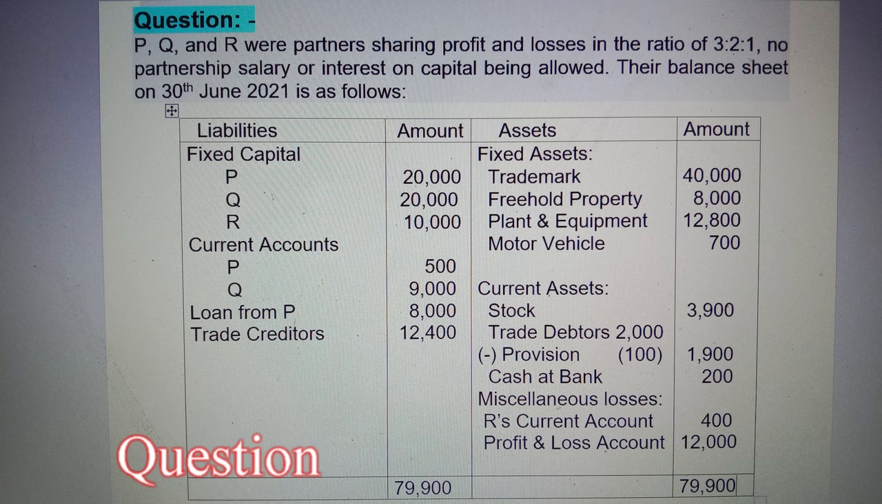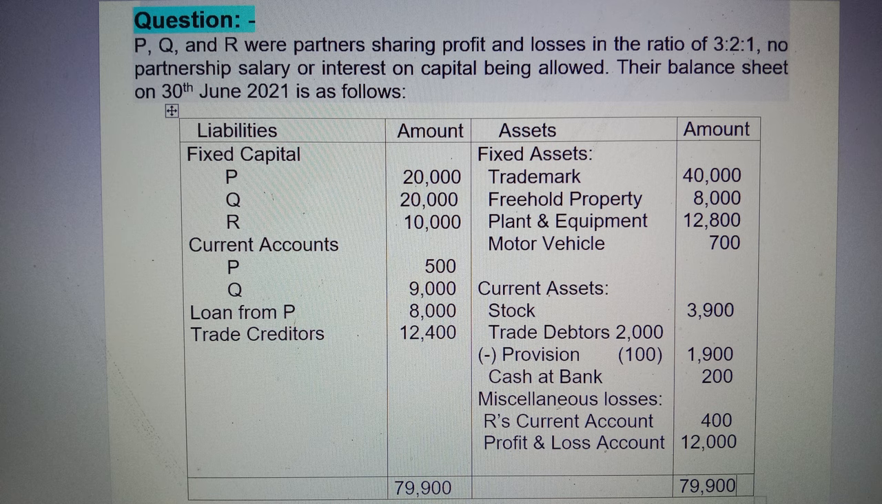Let's start the question. P, Q and R were partners sharing profit and losses in the ratio of 3:2:1. No partnership salary or interest on capital being allowed. Their balance sheet on 30th June 2021 is as follows. Liabilities amount, assets amount. Fixed capital: P 20,000, Q 20,000, R 20,000. Current accounts: P 500, Q 9,000. Loan from P 8,000. Trade creditors 12,400.